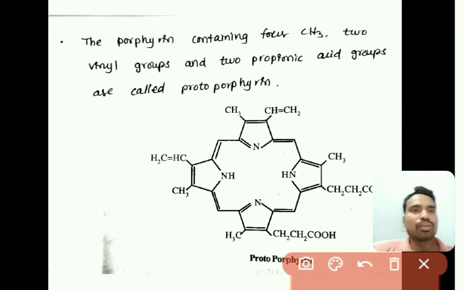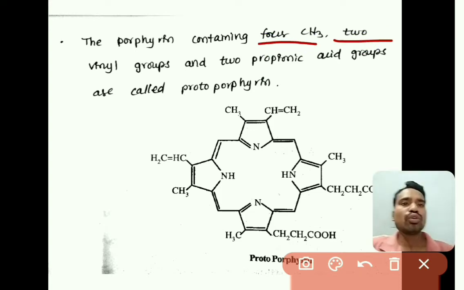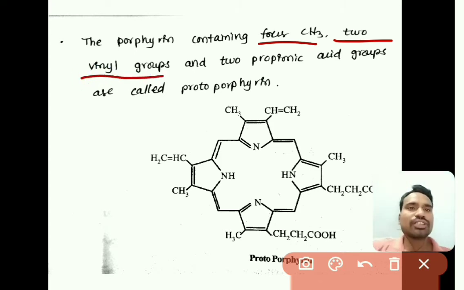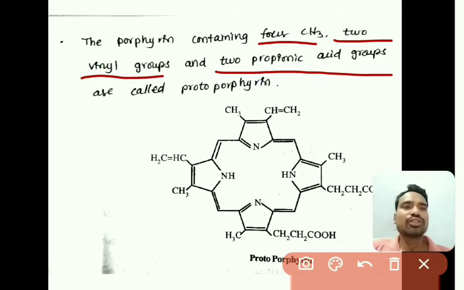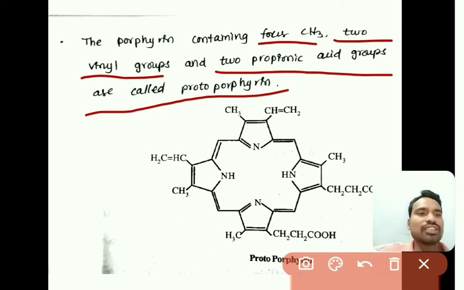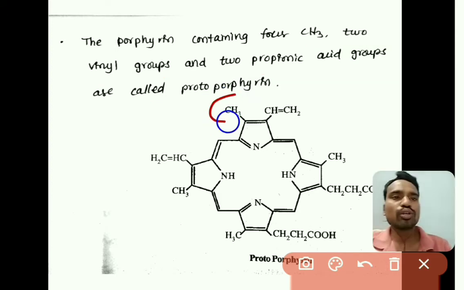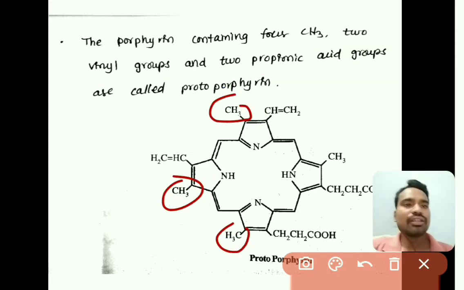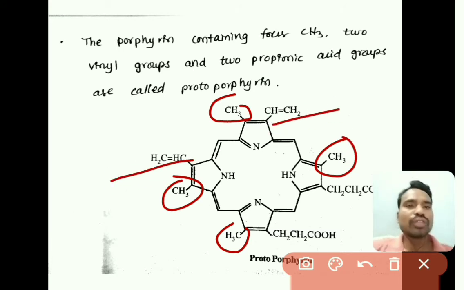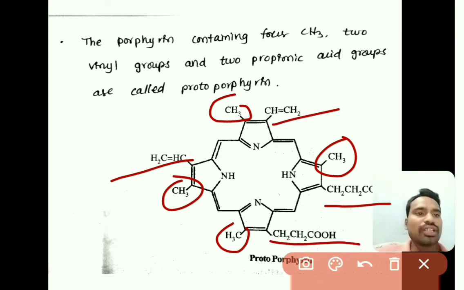Here the porphyrin ring which consists of 4 methyl, that is 4 CH3 groups, and 2 vinyl groups, that is CH2 double bond CH, and 2 propionic acid groups, those are called protoporphyrins.